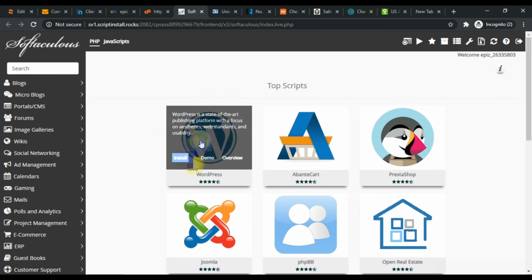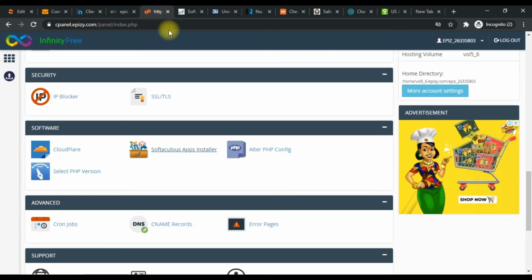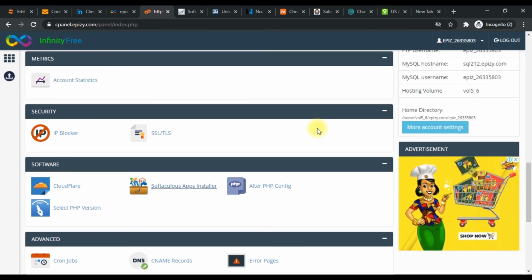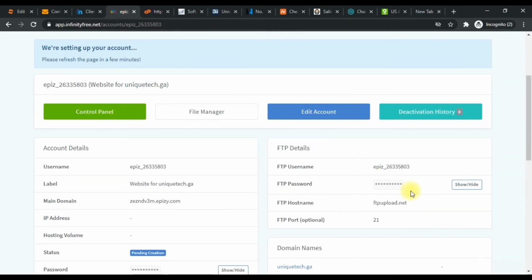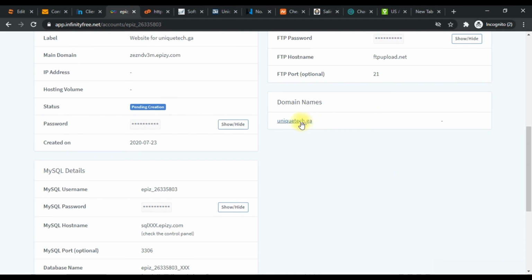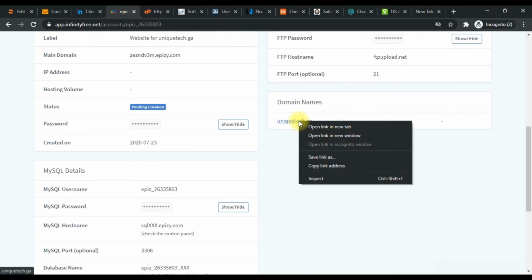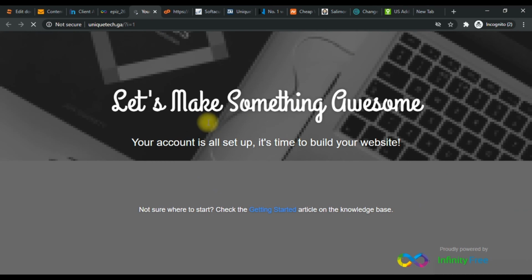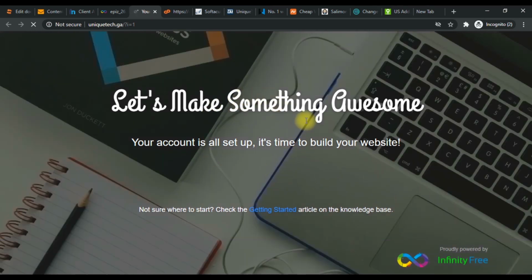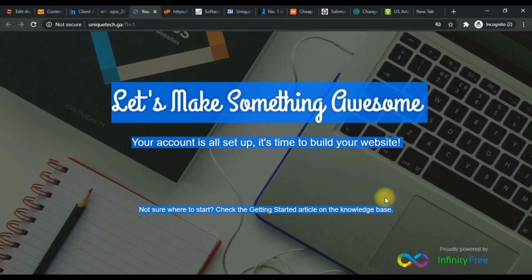Quick one, guys. If you want to upload a web application, probably you've designed an application and you want to upload it, please don't upload here, upload in the htdocs. You can delete these two files. These are the files that are currently there, which you are seeing. See, delete these two files. Those are the files you're seeing right here. So you have it empty, you can then upload your application right here. But I will be heading to Softaculous in order to install my WordPress.